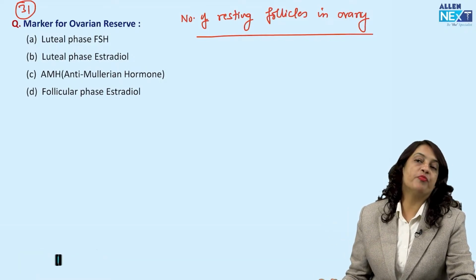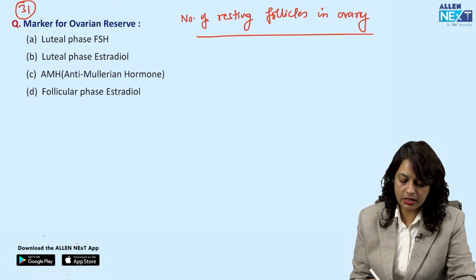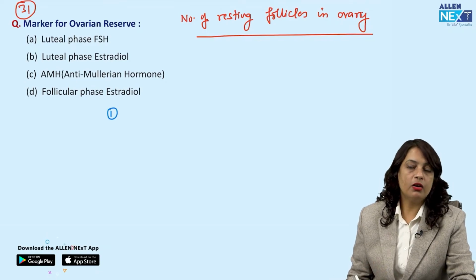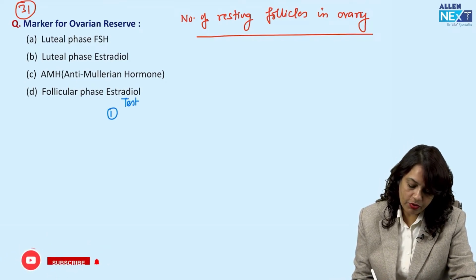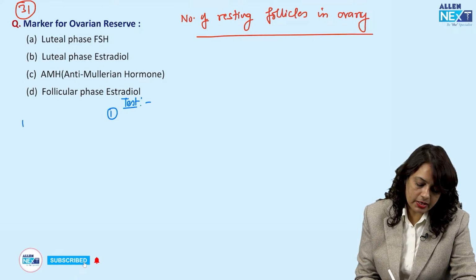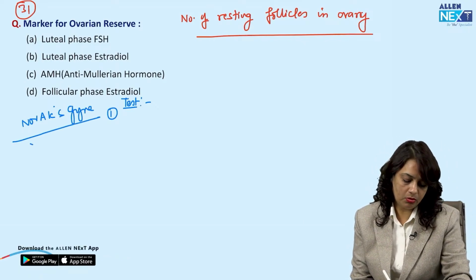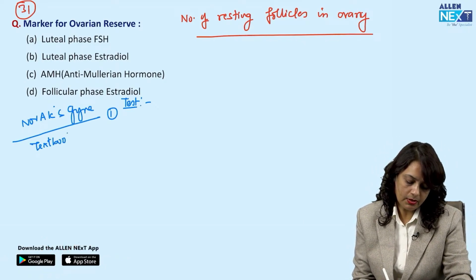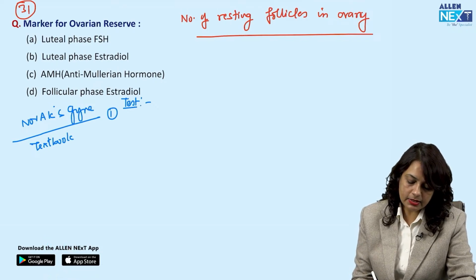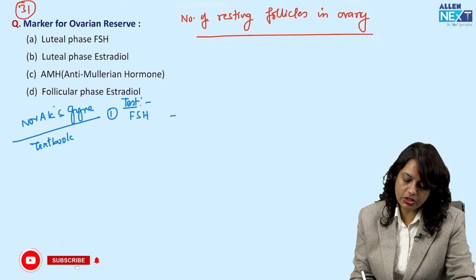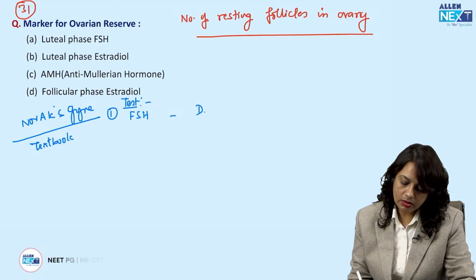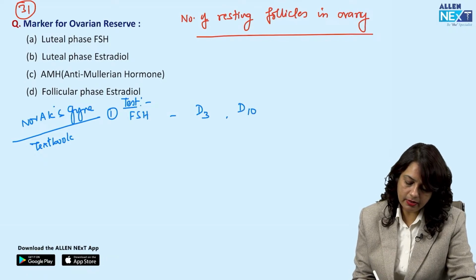Ovarian reserve means the number of resting follicles in the ovary. What are the tests which are done? This is according to Novak's gynecology textbook. Number one, FSH levels, done on day 3 and day 10.